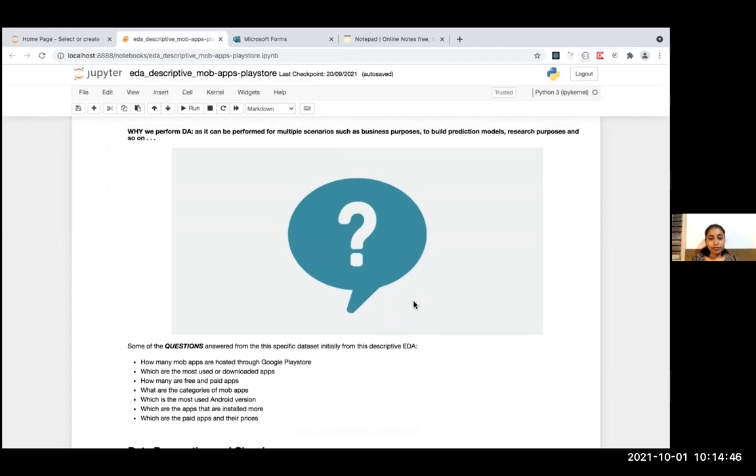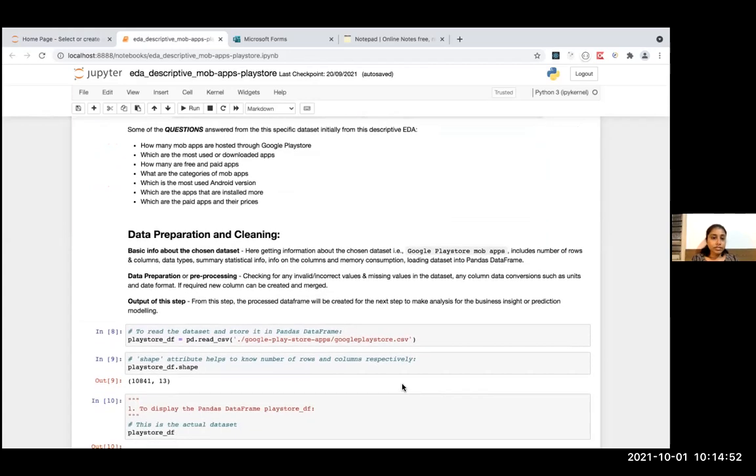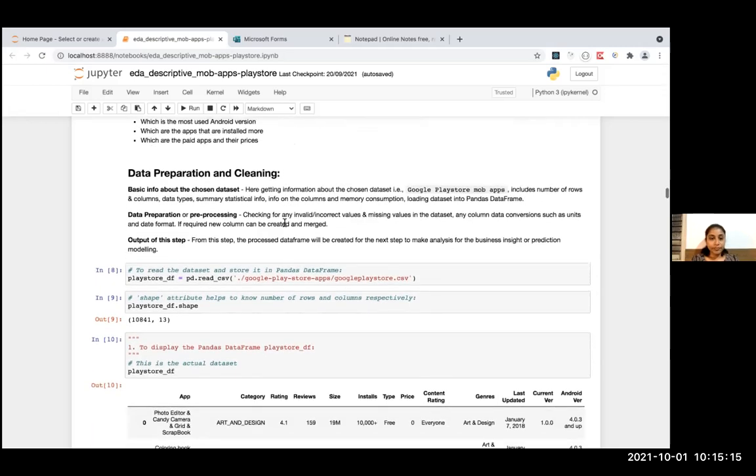When you perform exploratory data analysis, that helps you to answer questions. Say, in this use case, I'm going to answer questions like: how many mobile apps are hosted on the Google Play Store? Which are the most used or downloaded apps? How many are free and paid apps? What are the categories of mobile apps? Which is the most used Android version? Which are the apps that are installed more? And which are the paid apps and their prices?